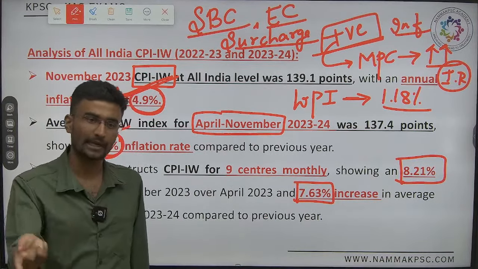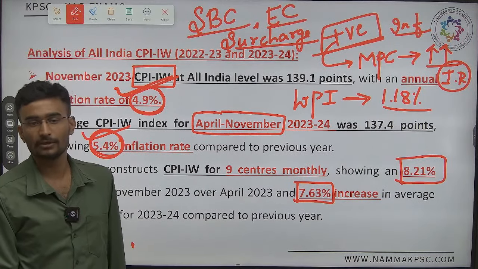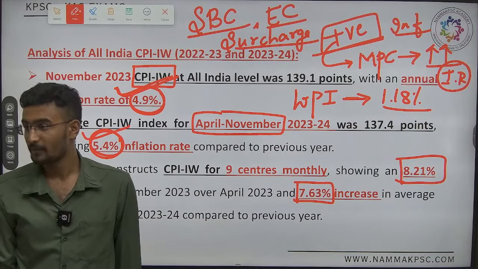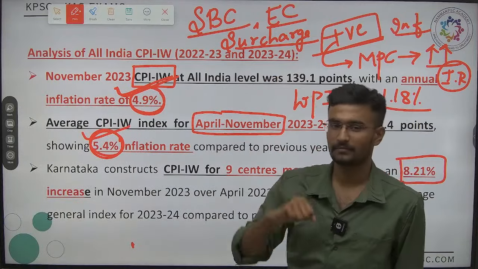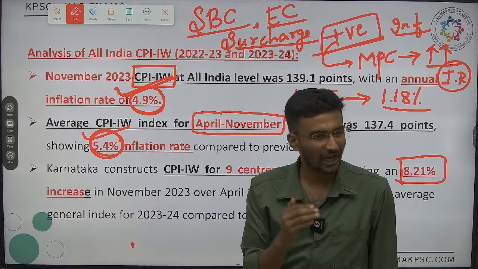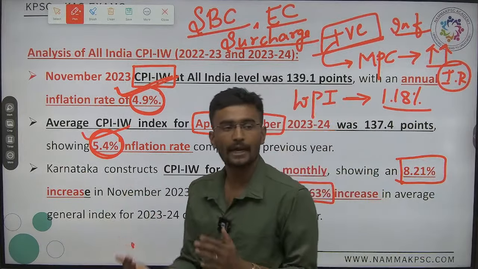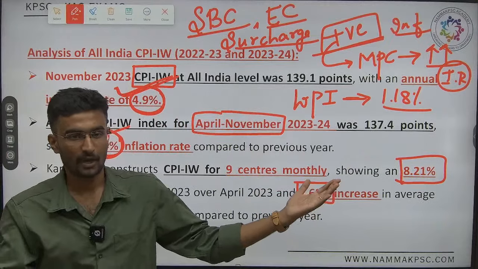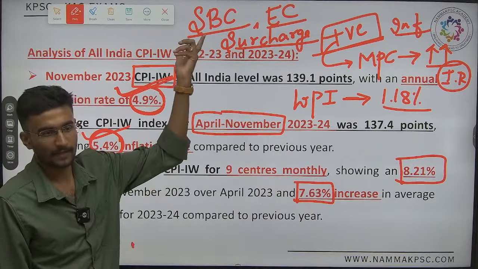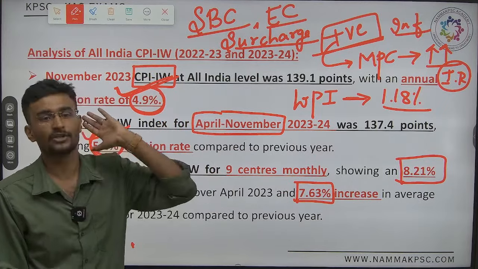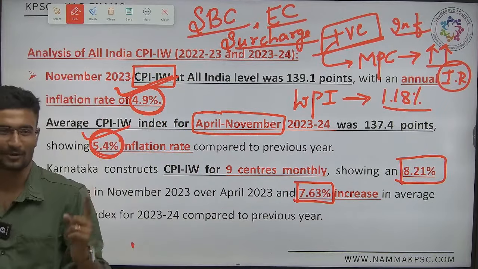Tax on tax, again a part of CFI. Is it mandatory to share with the state governments? Not mandatory. Both are not mandatory, but what is the difference between the two? Surcharge is imposed in general, for all the projects, and can be used for any purpose. Whereas if cess is used, it must be used for that same purpose. If it is education, only education. If it is for Adani, it must be used only for Adani.